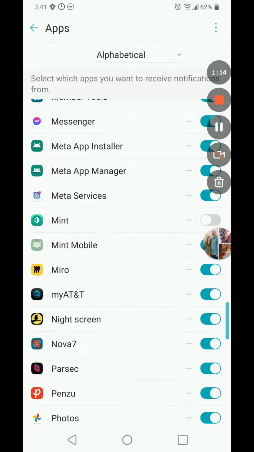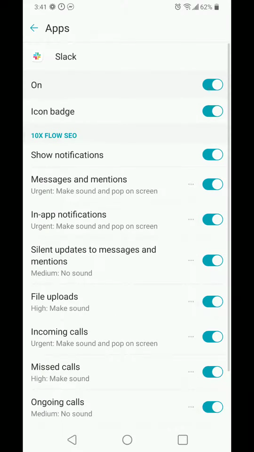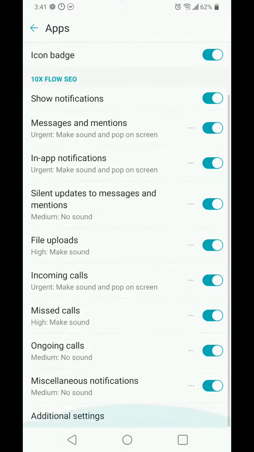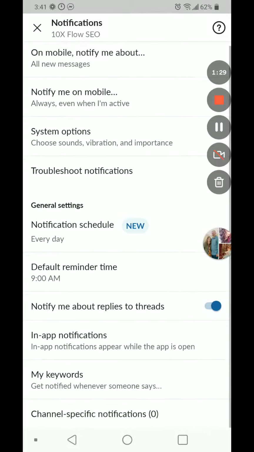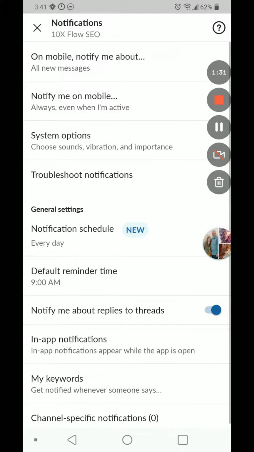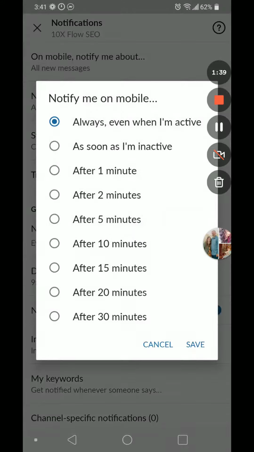So just scroll down to your Slack app, tap on it, and then make sure, of course, that the notifications are on, and then scroll down to Additional Settings and tap on that, and then you'll want to change the Notify Me on Mobile When. So that's this one here.